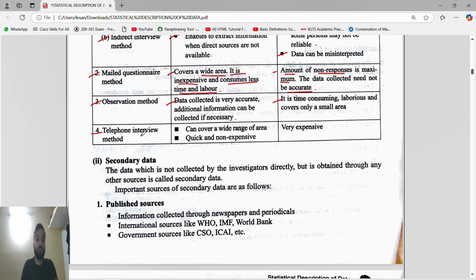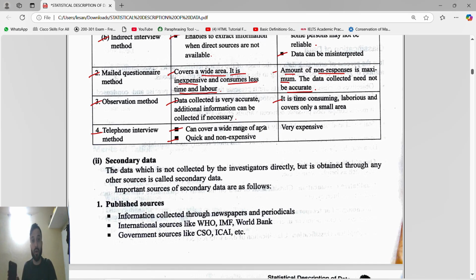Then the telephone interview method. See, the telephone interview method can also cover a wide range of area, just like the mailed method. Next, it is quick and non-expensive. A very important thing, guys: in the mailed questionnaire method, they have written that it covers a wide area and is inexpensive and consumes less time and labor. But here they have mentioned quick and non-expensive. Why quick?